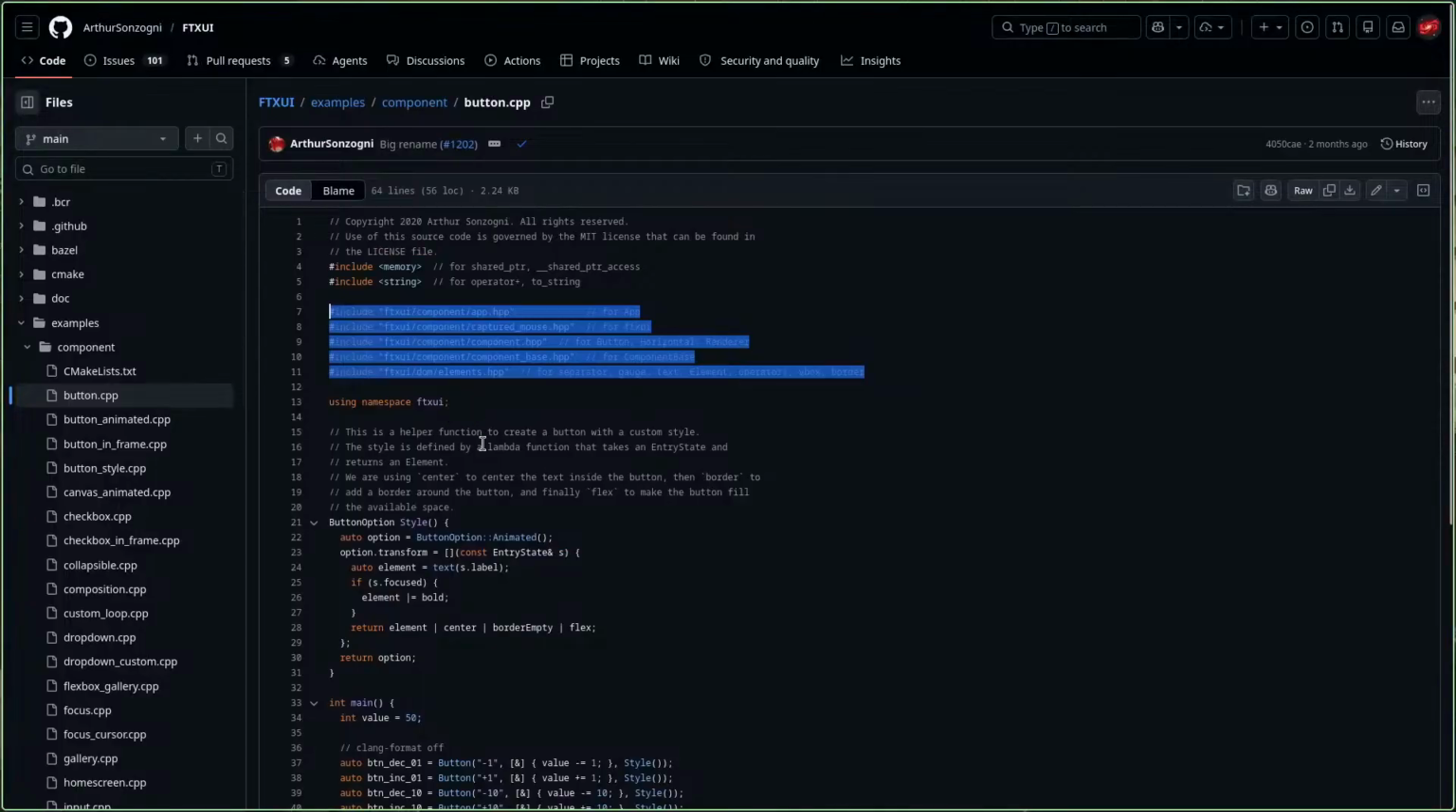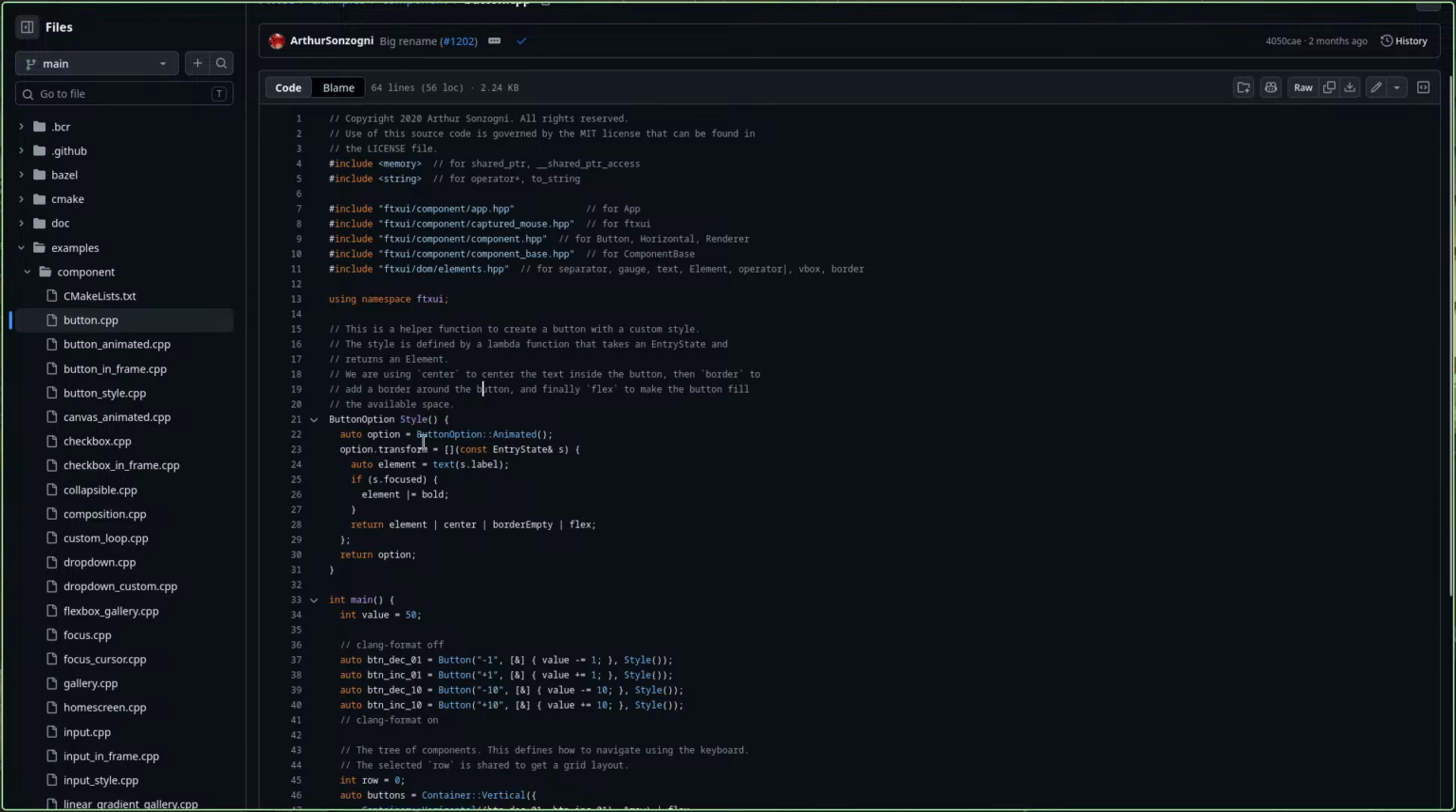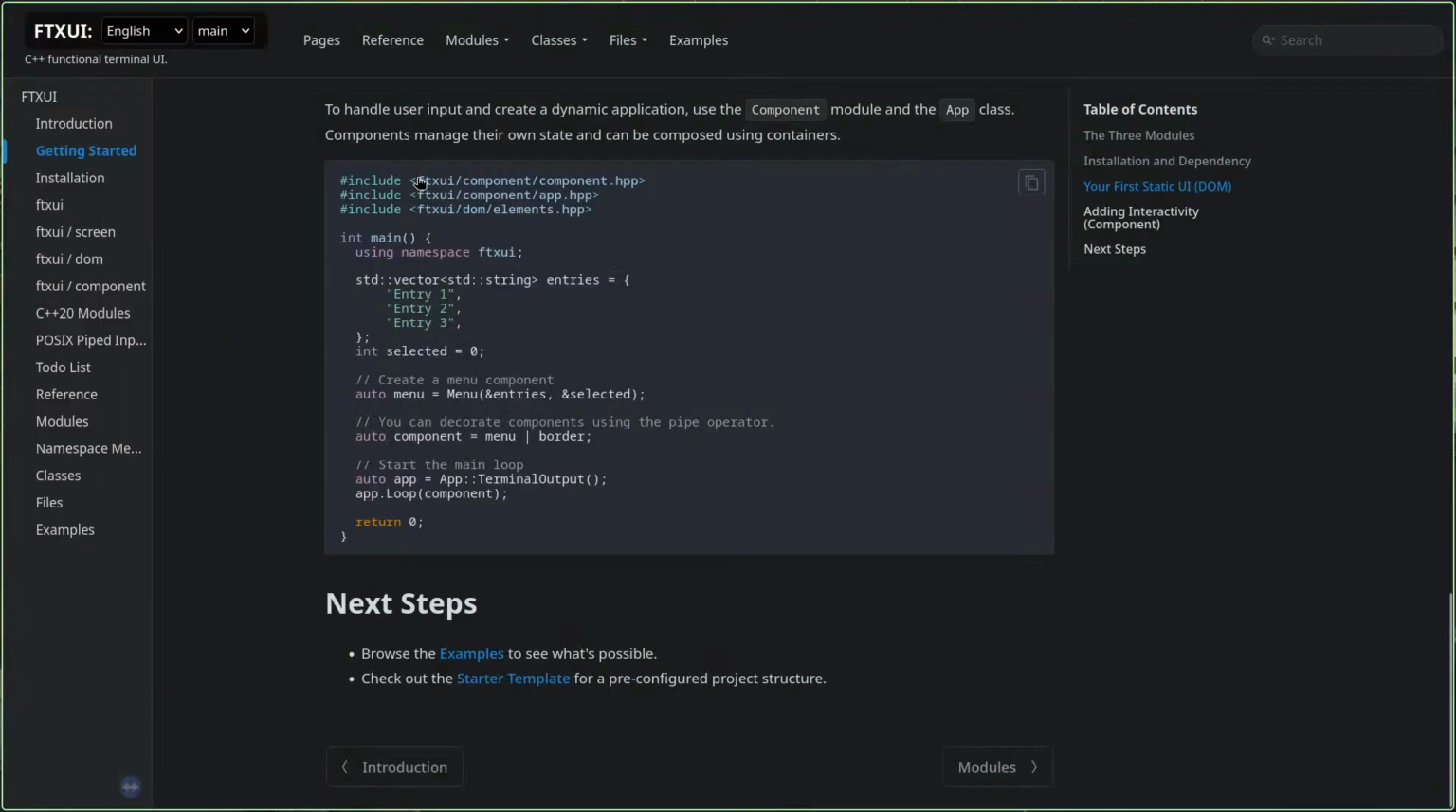Now, this is also fine. Now that I have this helper function, button style. But is this a function? Button option is what we are returning. What is button option? Is it a data type defined by this library? How can I search for that thing?